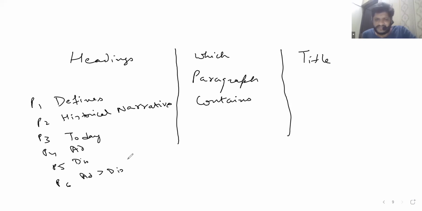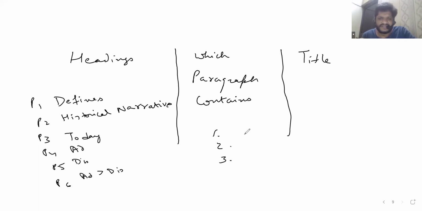Fine. Now, sometimes it happens that this category comes. Which paragraph contains this information? You will have something of this sort, perhaps question 1, 3. Which paragraph contains this information? That means it is not asking about the essence of the whole paragraph.